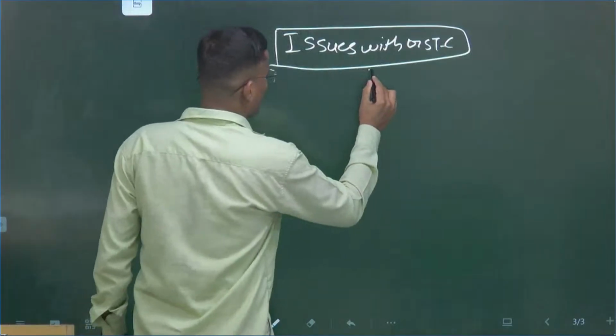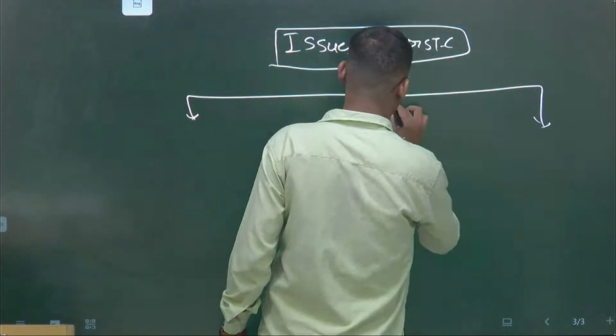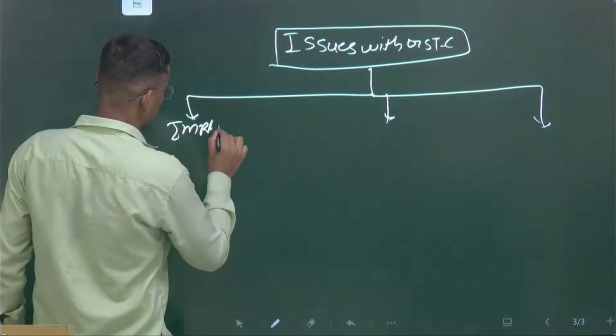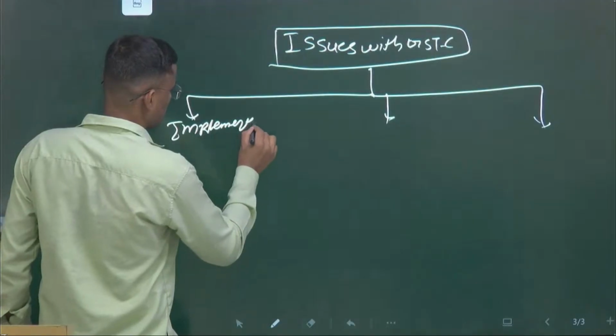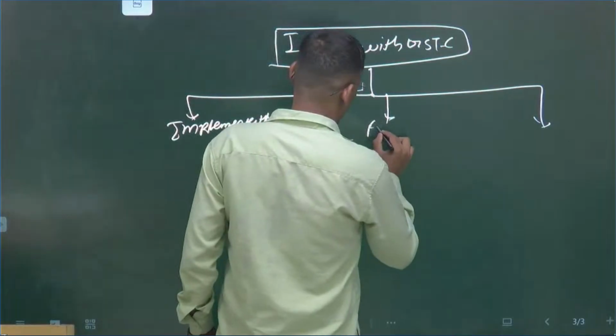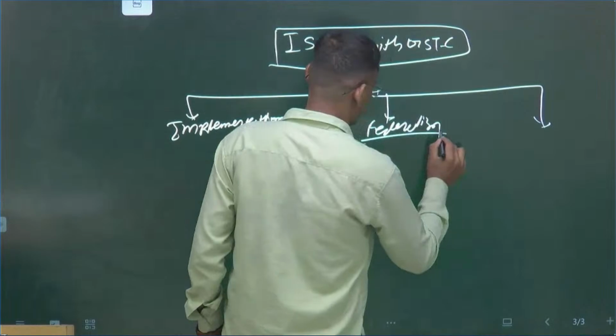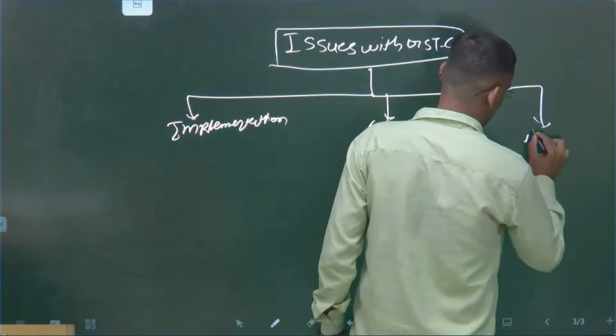And broadly, I have classified them into three. One is at the implementation level. What exactly are the issues there? One is at the federalism level, you can say, and procedure.